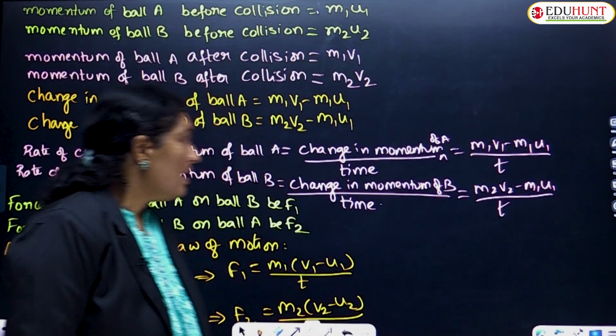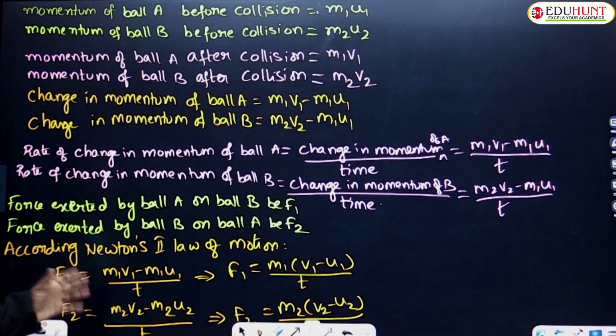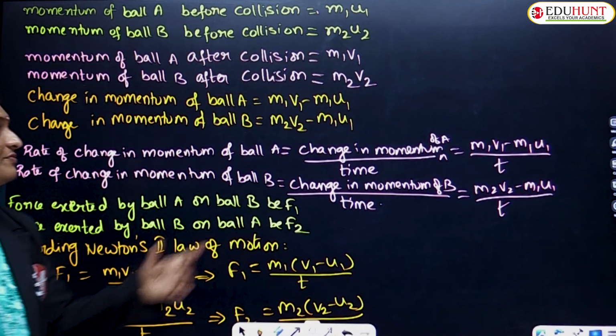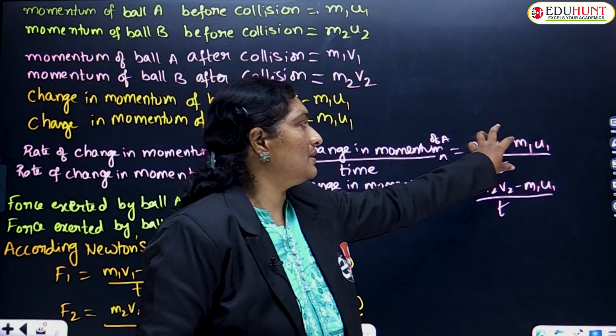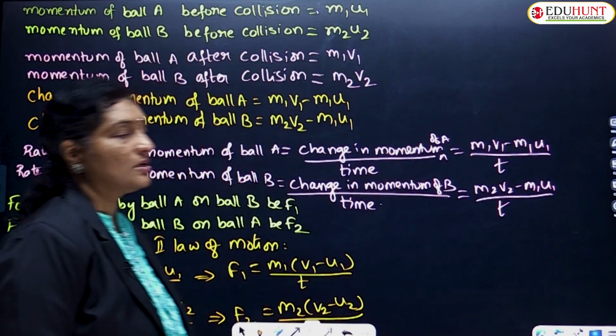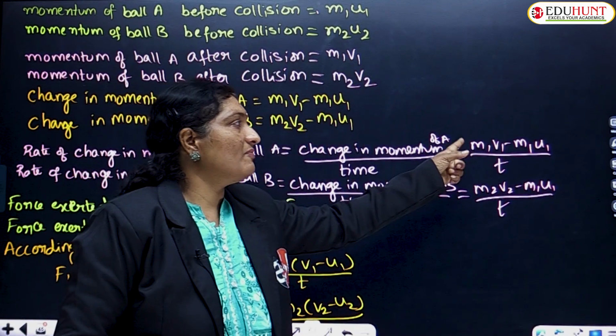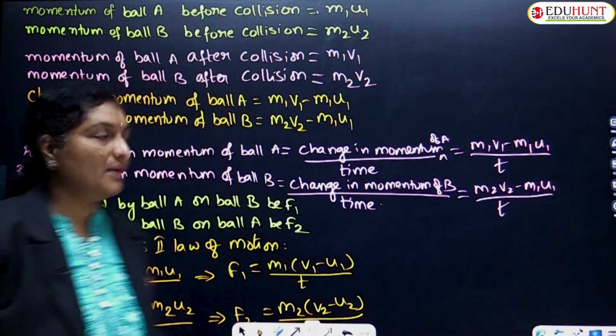Similarly for B. And now we have applied Newton's second law: the rate of change of momentum is directly proportional to the net external force applied. So let the force by the first body be F1 and by the second body be F2.